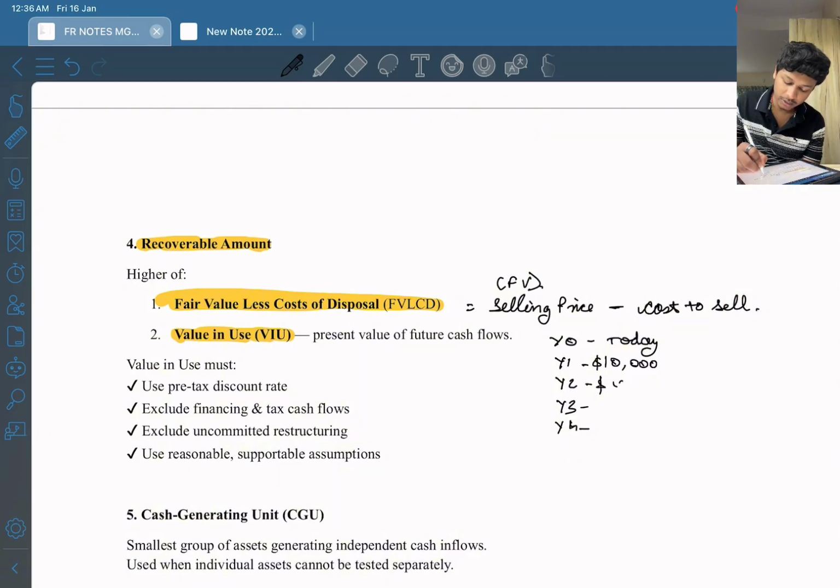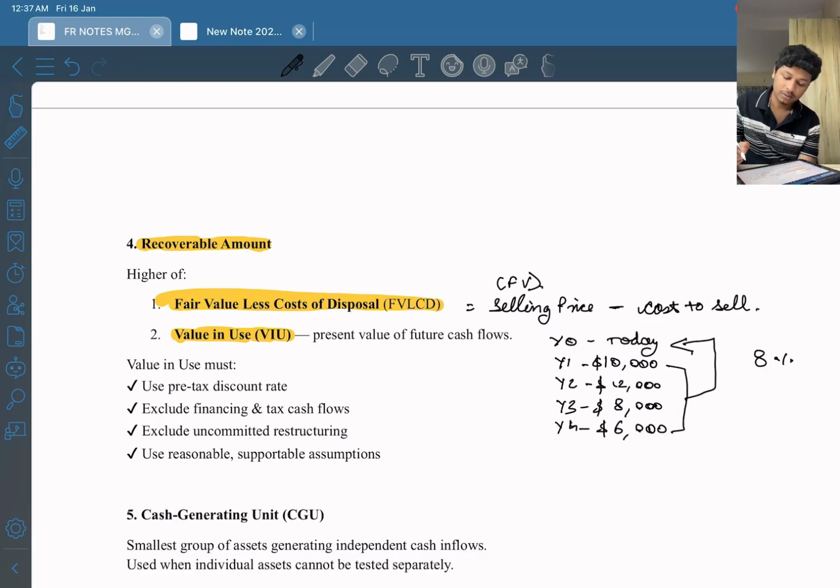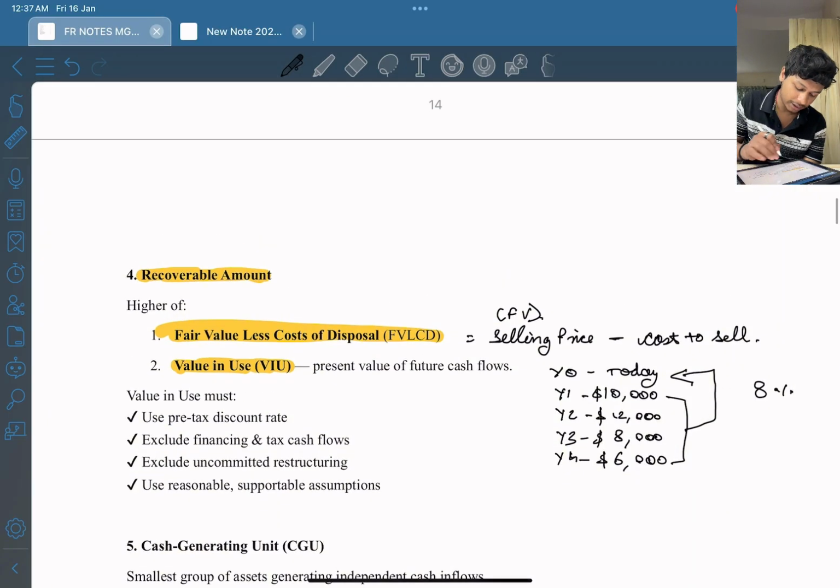In year 2 it will generate $12,000 cash inflow. In year 3 it will generate $8,000 cash inflow, and in year 4 it will generate $6,000 cash inflow, right? And assuming that the interest rate is 8%, we will be calculating the present value of these cash flows on today's date, so that we get the present value, right?